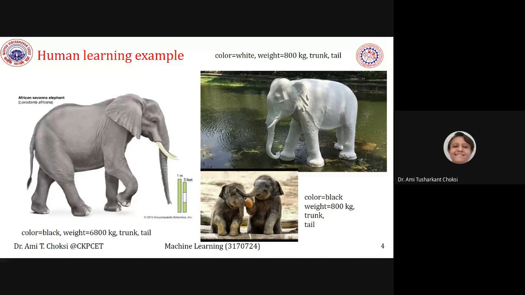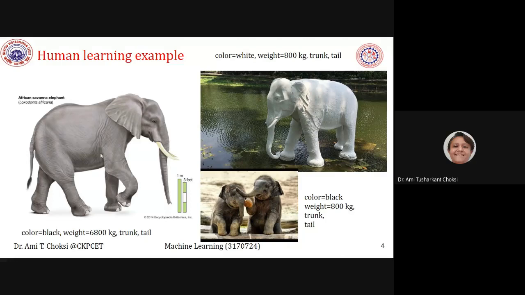Let us take the example of human learning: how we people learn from our childhood to whatever age we are today. Let me show you first of all the image of this elephant. Now what can you grab from this? What entities, what attributes, what values do you consider for the entities, and what sort of pattern do you store when I show you only this image?